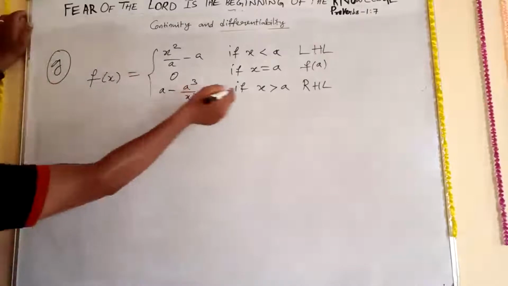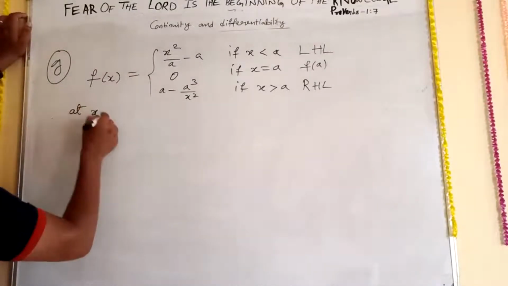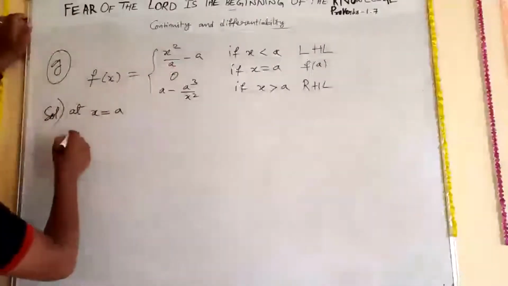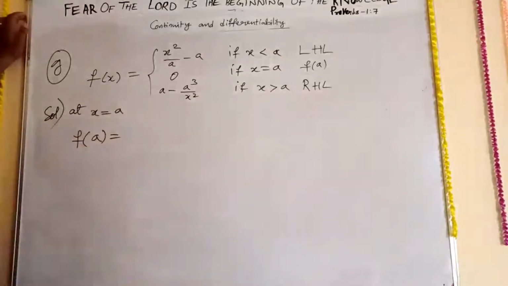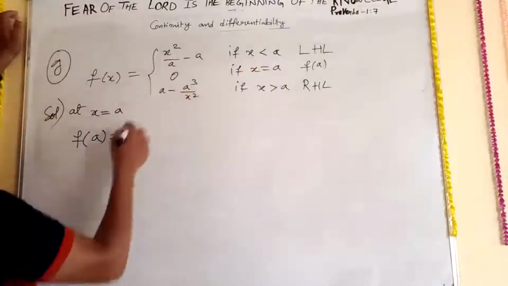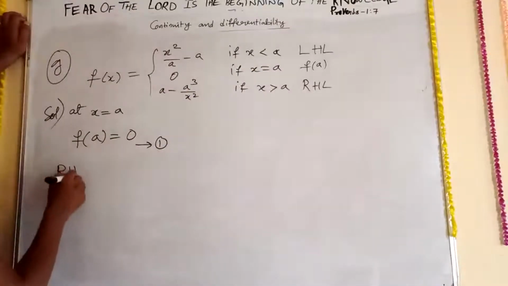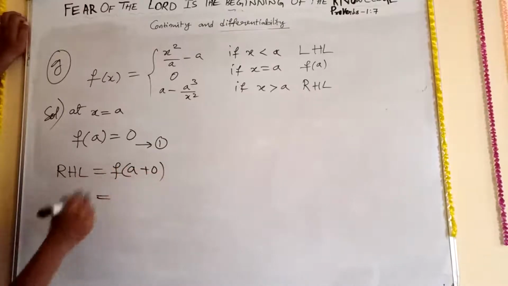Right. So now we'll go for this first. At x is equal to a. So now here f of a is equal to, at x is equal to a, what is your answer? 0. Equation number 1. RHL is equal to f of a plus 0. You can tell now what I need to write.